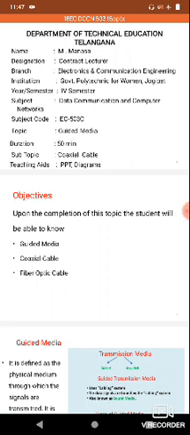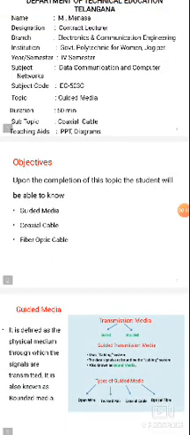Today's topic is coaxial cable and optical fiber cable. So, the coaxial cable and optical fiber cable are the types of media. First of all, transmission media is of two types: one is the guided media and the second one is the unguided media.